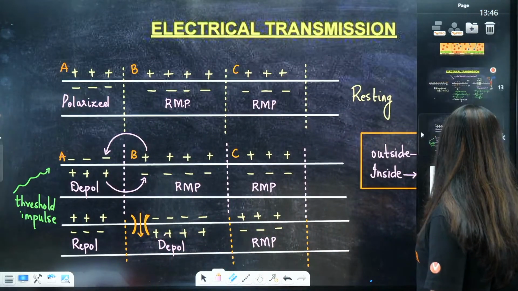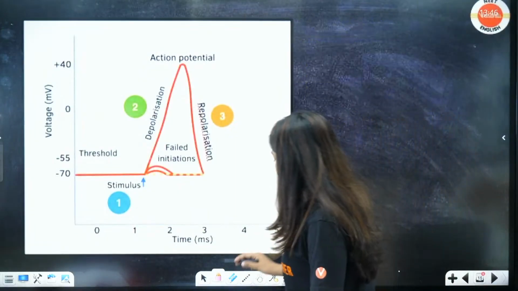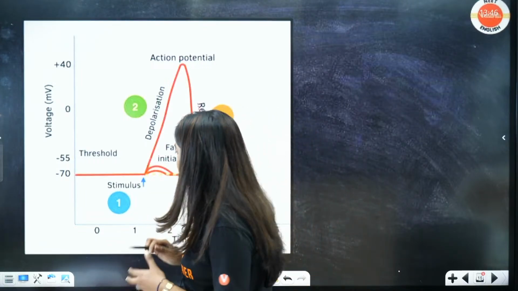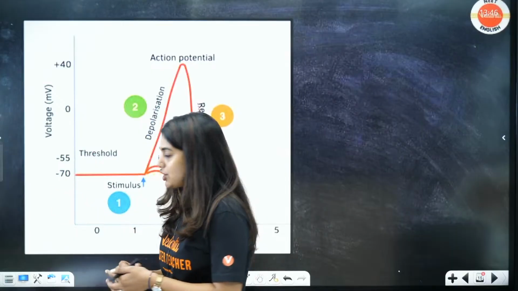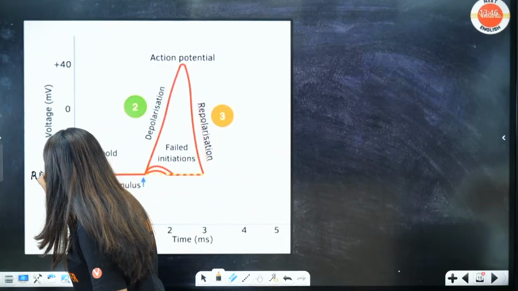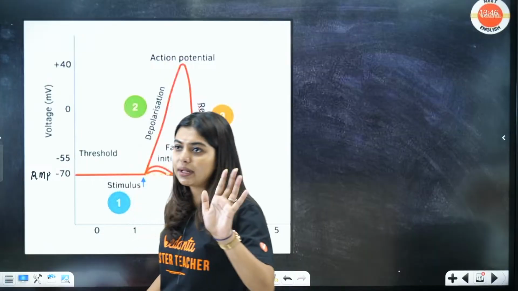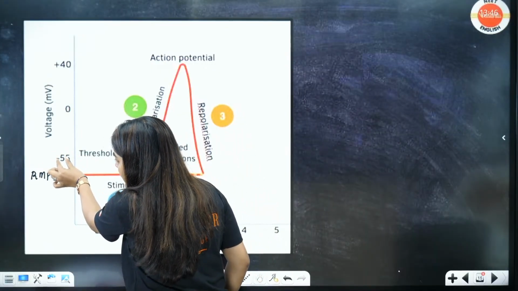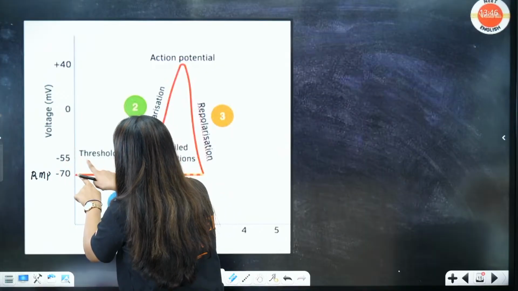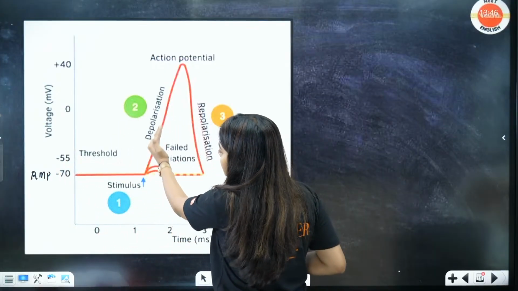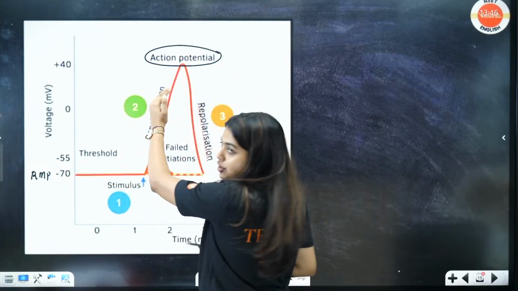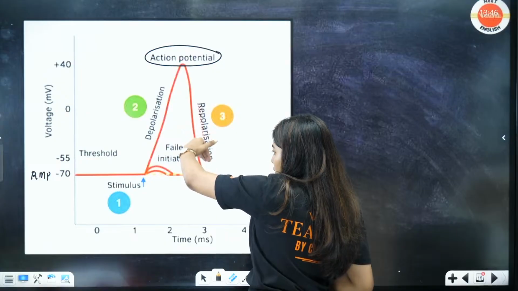We'll just see NCERT as well. There is one graph to understand. This will just help you understand the threshold. So minus 70 is the resting potential. This is the RMP we were talking about. Here no impulse, nothing is there. Now impulse has been created. The threshold value is minus 55. The moment threshold comes, obviously depolarization will start and then it will reach an action potential. Then again repolarization will happen.